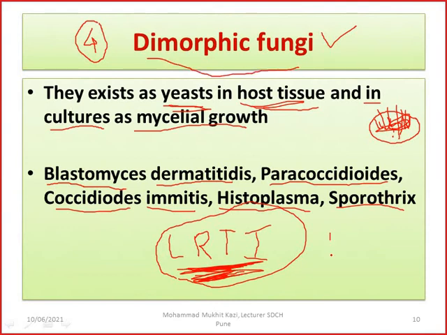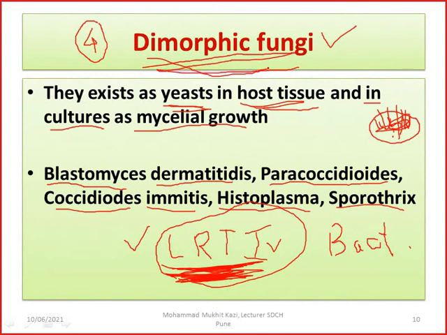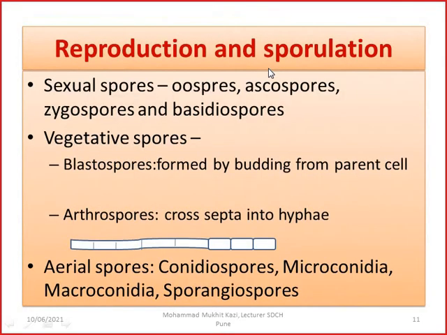They are only looking for bacteria, mainly mycobacteria or Streptococcus pneumoniae, which are important in causing lower respiratory tract infection. Even now COVID is also an important virus which causes LRTI. But some of the time you can expect lower respiratory tract infection due to these dimorphic fungi, which are also called fungi imperfecta.